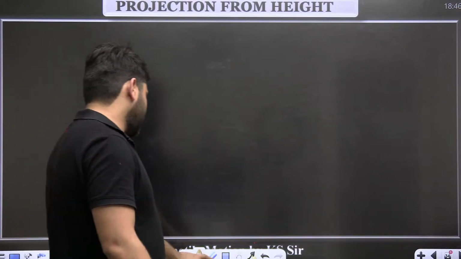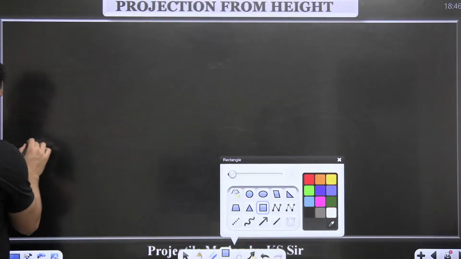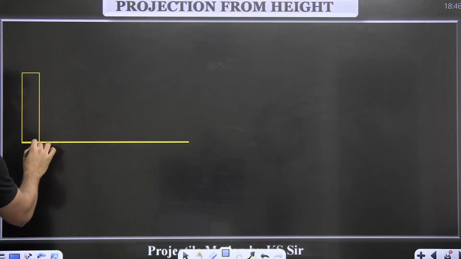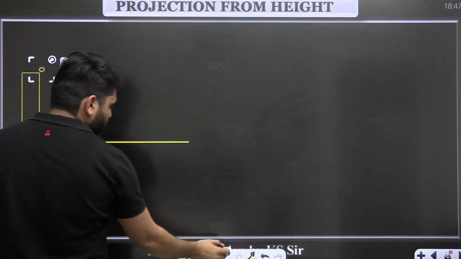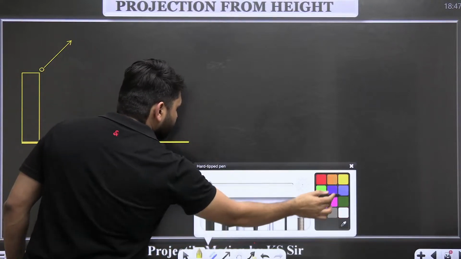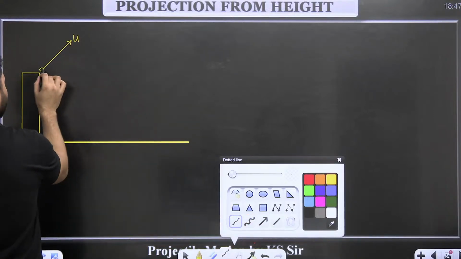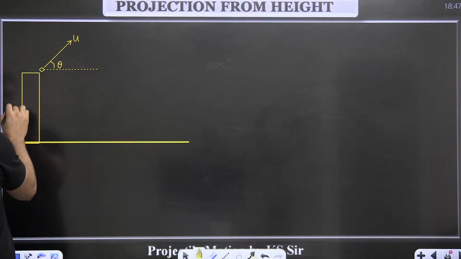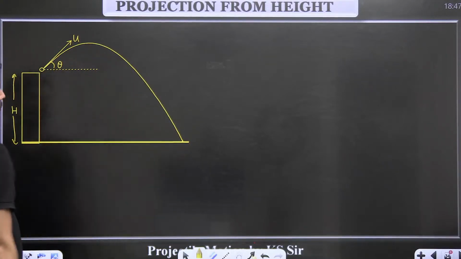So what are the other cases? So the other cases are, when you project a particle like this from height, with the speed u at an angle theta, the particle will go and fall here.